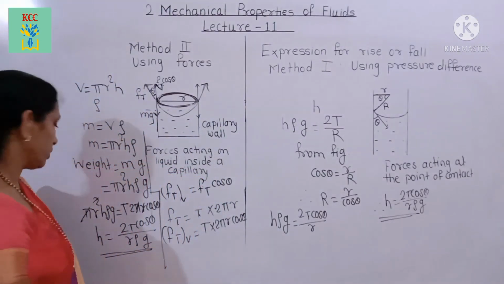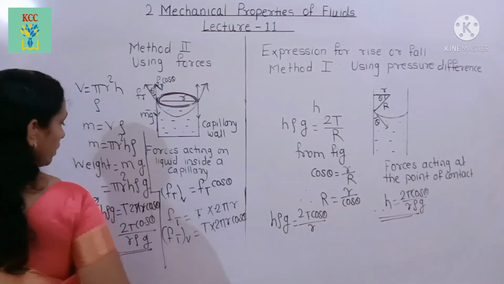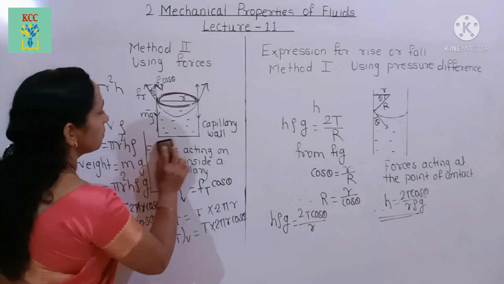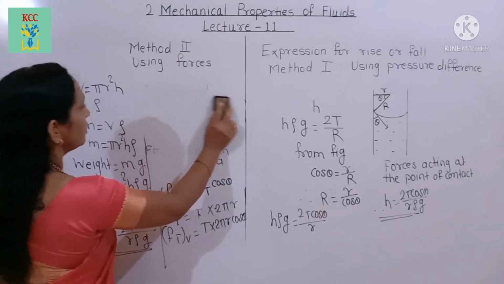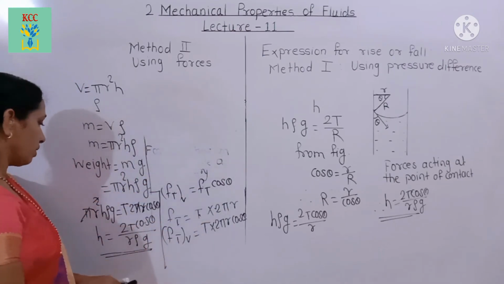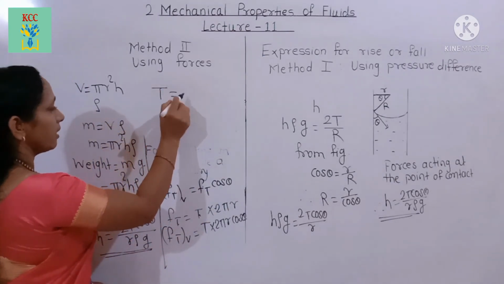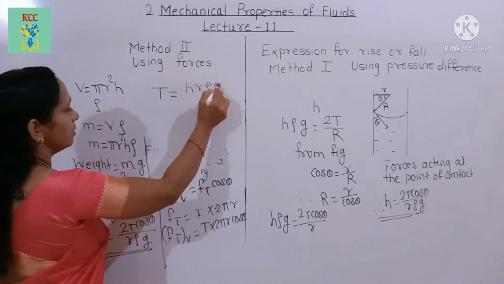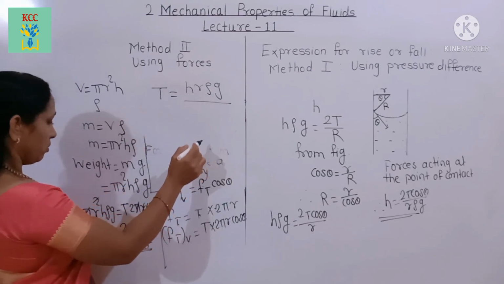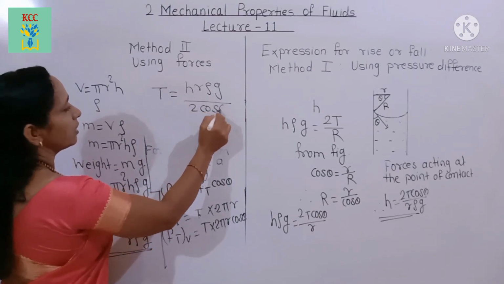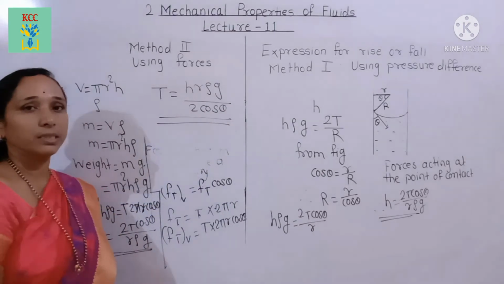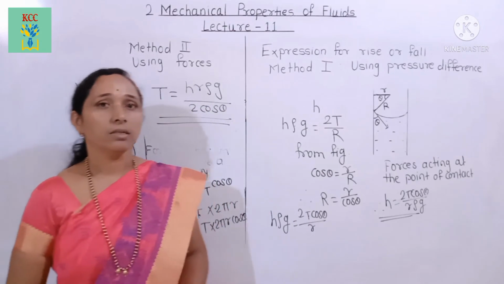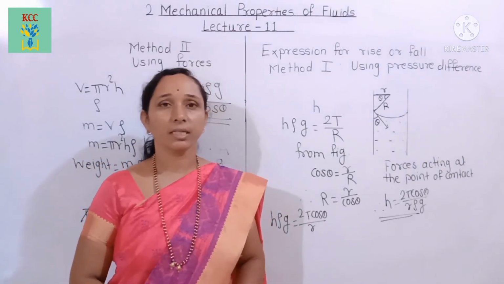Also from this equation we can write the expression for the surface tension, that is, surface tension T is equal to h r rho g upon 2 cos theta. We get this expression for the surface tension. This is the expression for rise or fall of a liquid level in a capillary tube.